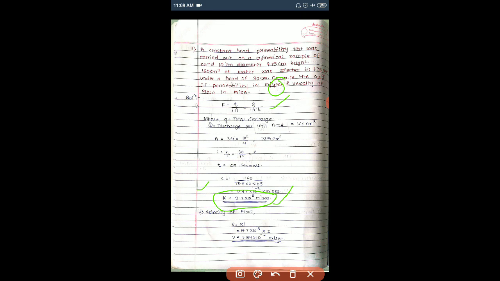Then the velocity of flow in meter per second. So we know V is equal to Ki, and we'll get this velocity of flow in meter per second. So this type of simple numericals will be asked, but you have to be vigilant with the formulas, which formula we have to use where.